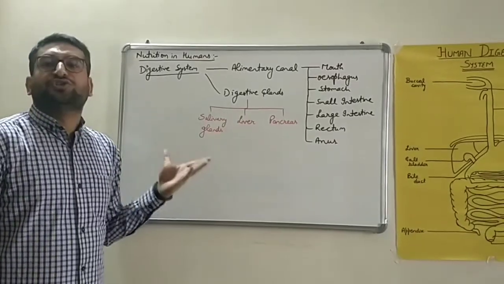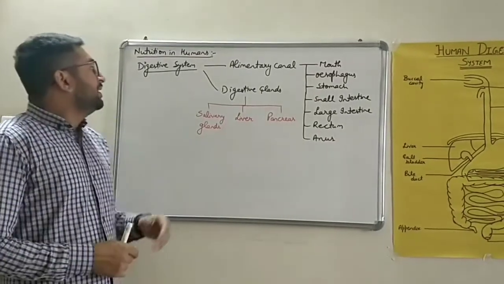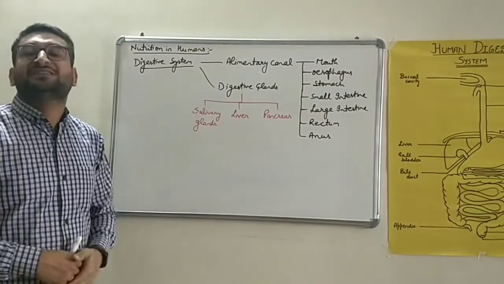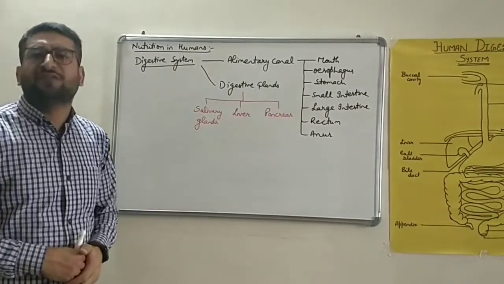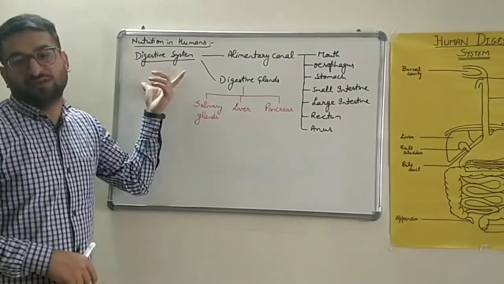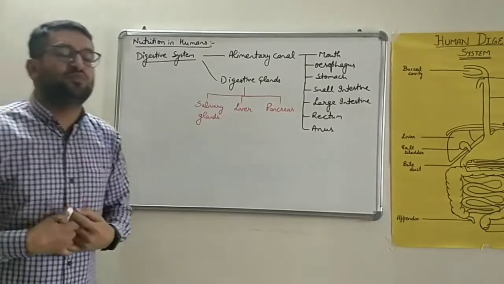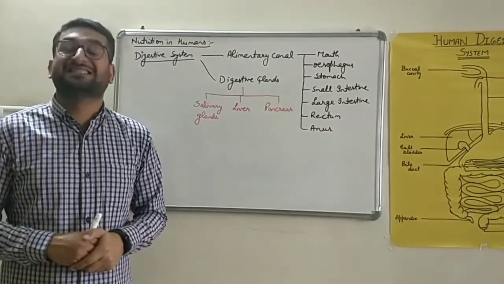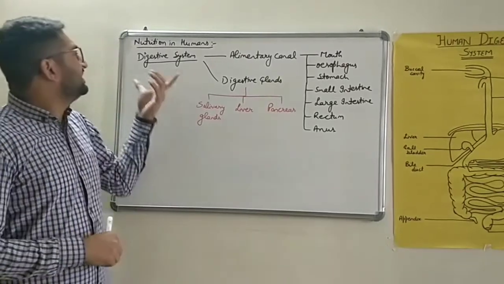Now we'll study nutrition in humans. In humans there is a specialized system present to digest the food, to absorb the food, and for the assimilation of it, and that is known as the digestive system. So for the definition of digestive system, what we write is, it is a complex organ system composed of digestive organs. What is digestive system?